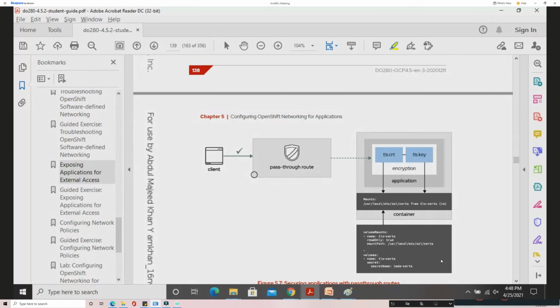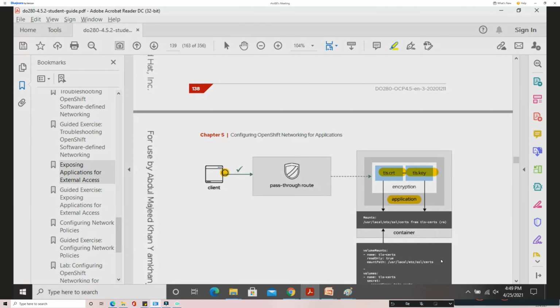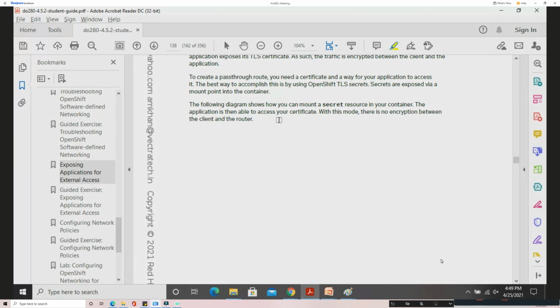And in the pass-through, you can see the same TLS certificate and key are placed in the application itself. Here the route does not hold them, and the application is independent of that job. The application itself has the certificate and issues it straight to the client. When the client accesses it, the certificate will be issued to the client from the application itself. So this is the pass-through method. This is also a secure method. We place the TLS certificate and key in the application itself. So this is the second method, and these two methods are what we will cover in our curriculum.